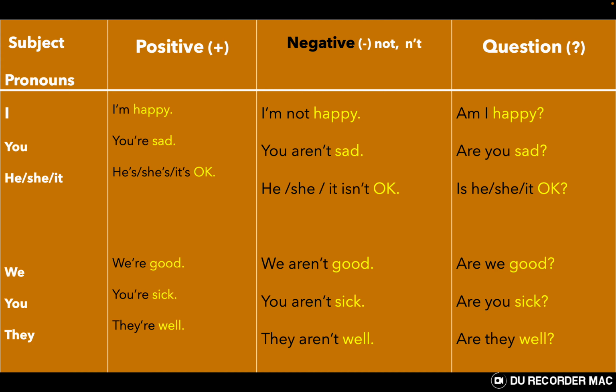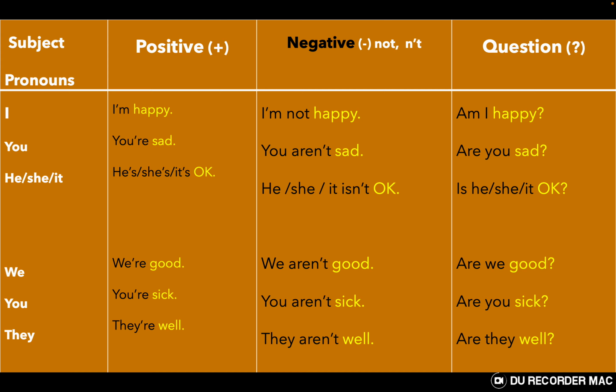So this is the positive form. In the negative form, we add the word not, or the contracted form, the short form n apostrophe t. I am not happy. You aren't sad. He isn't okay. She isn't okay. It isn't okay. We aren't good. You aren't sick. They aren't well.